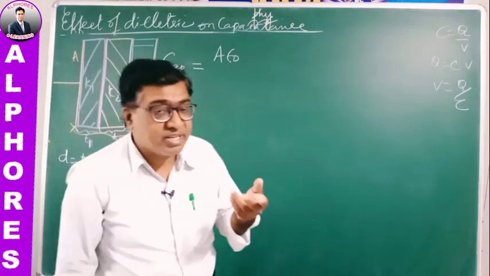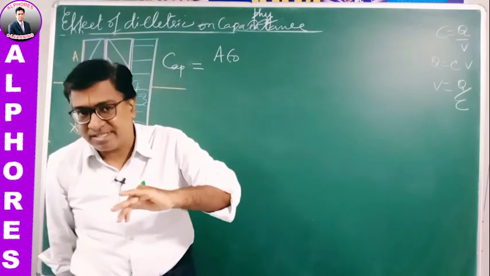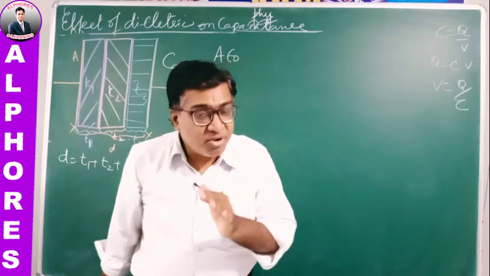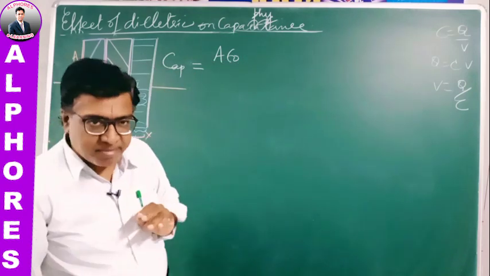In series we know the reciprocal of the resultant capacity is the sum of the reciprocals of the individual capacitors.